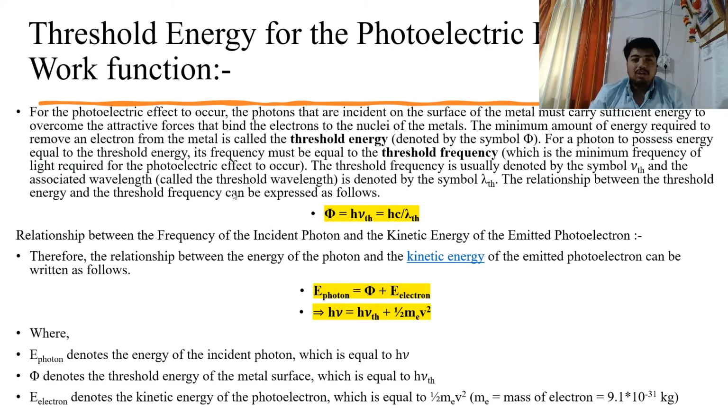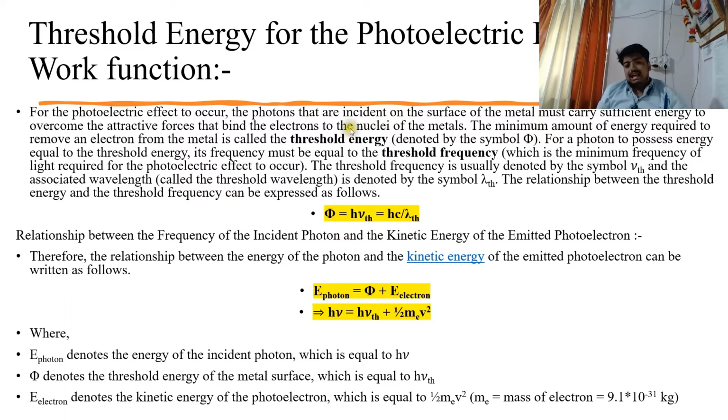Now, let's talk about the threshold energy or work function for the photoelectric effect. Now, this is called phi. Now, this phi seems to be a lot more complicated, right? But I will try to tell you this in the simplest manner I can.